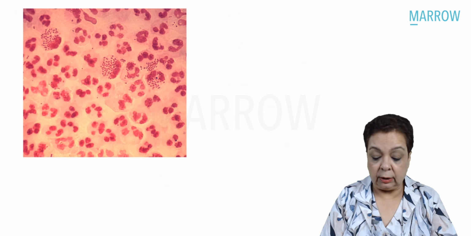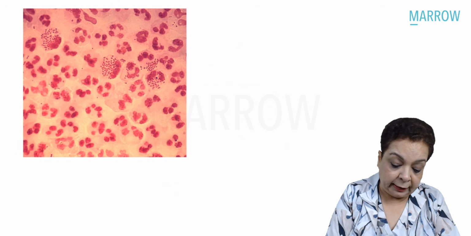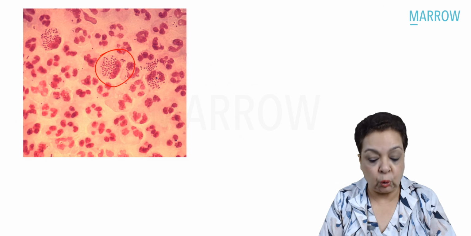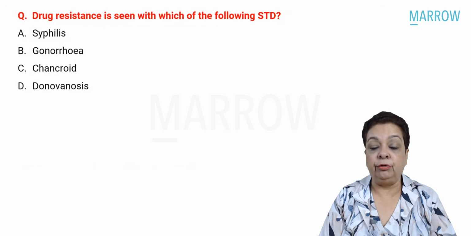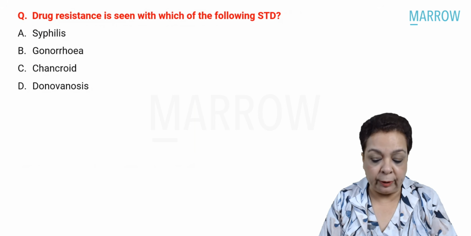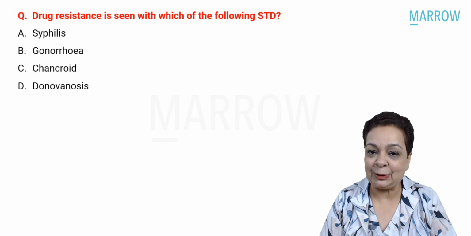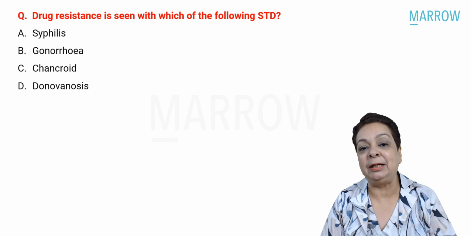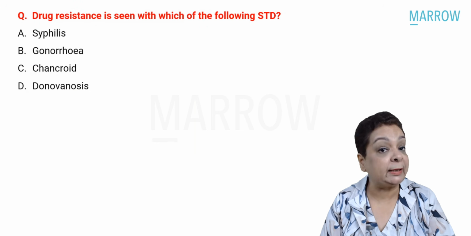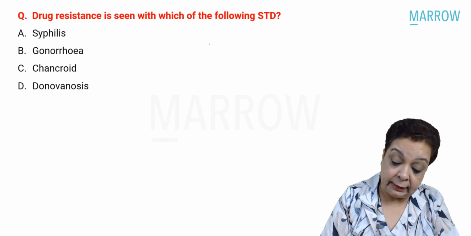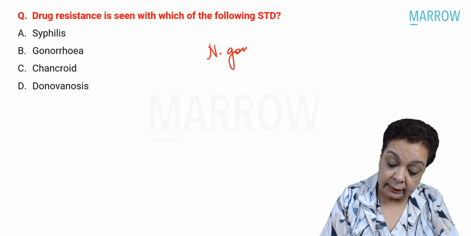Let's move on. This is a picture which is showing us the intracellular gram-negative cocci of Neisseria gonorrhoeae. Drug resistance is seen in which of the following sexually transmitted infections? Now, this question you can answer only if you've done my videos, because in my videos, I have talked about that Neisseria gonorrhoeae is resistant to several antibiotics.